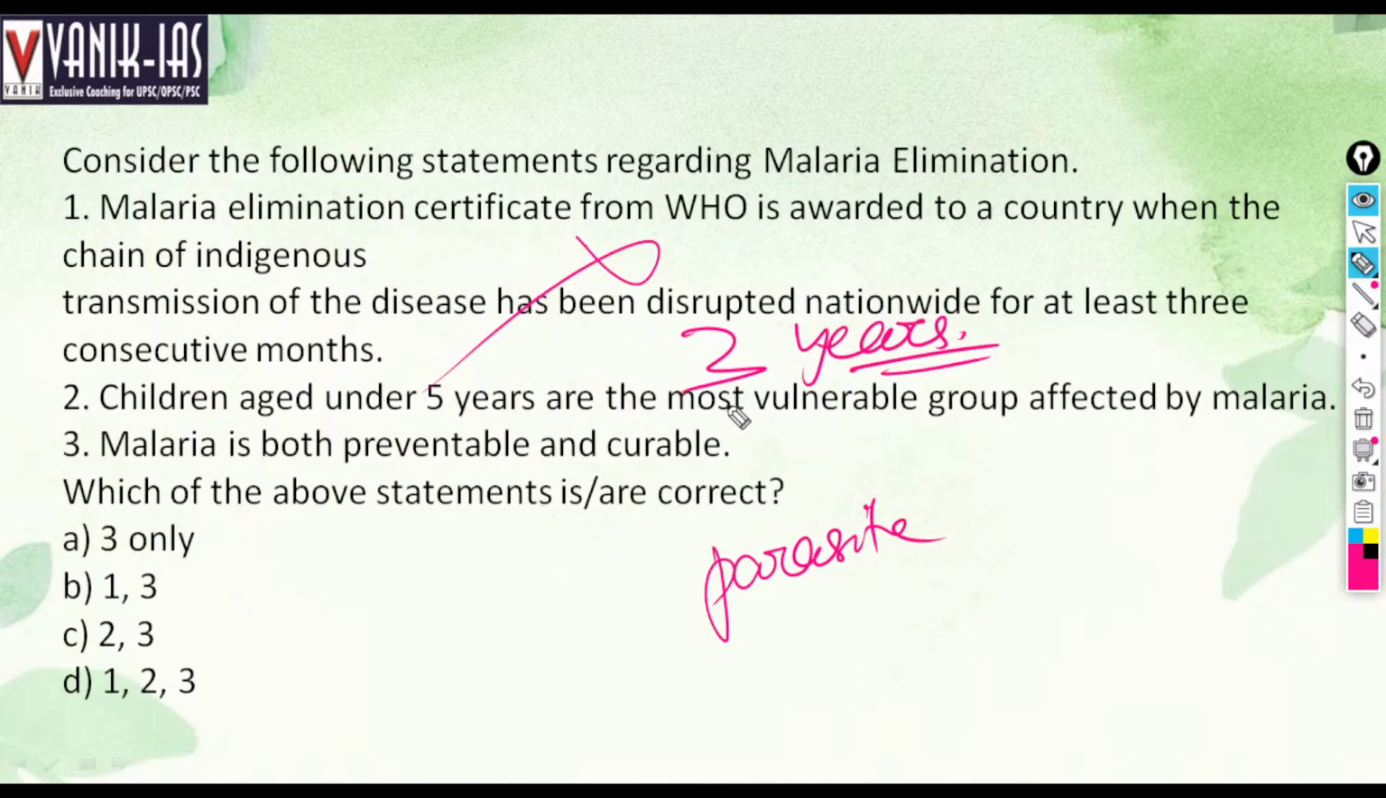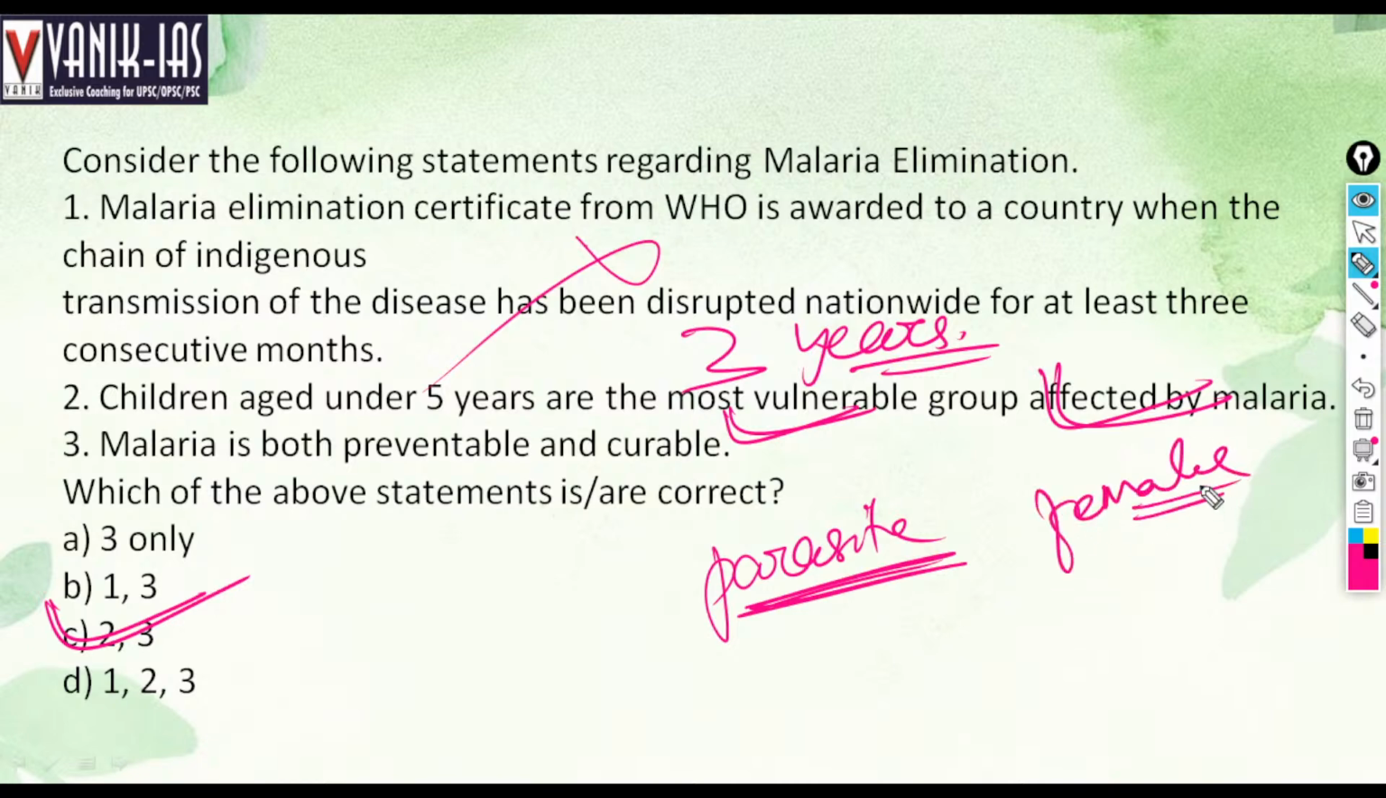Then, children under age 5 are the most vulnerable to malaria. Yes, that is right. It is both curable and preventable. So 2 and 3 are the answer. C is the answer. It is caused by a parasite that is carried by a mosquito, the female Anopheles mosquito, that causes malaria.